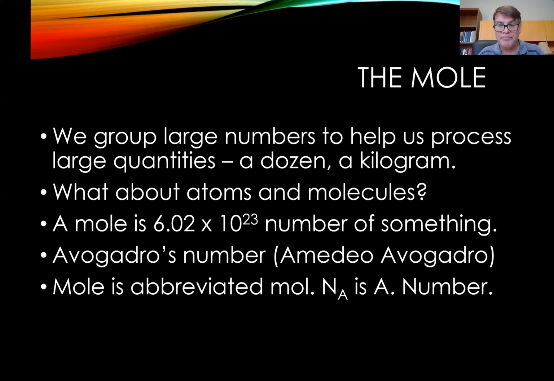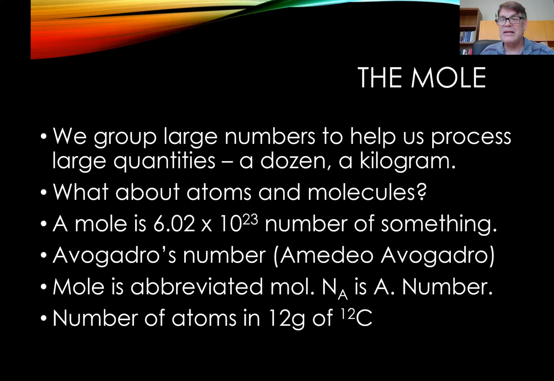Where did it come from? Well, before we get there, we abbreviate mole as mol. Why not just put the e, right? I don't know. But mol is the abbreviation for mole. And then capital N with a subscript capital A is Avogadro's number. That's what that stands for. N sub A is Avogadro's number. Okay, now what is it?